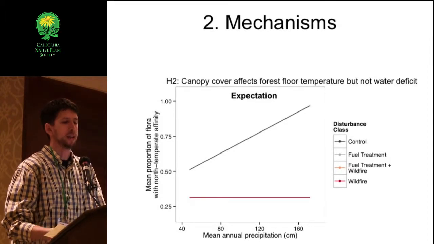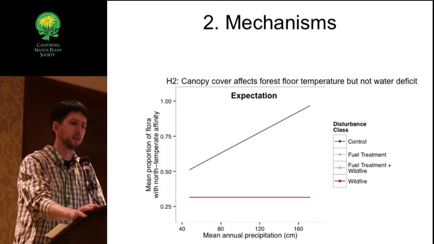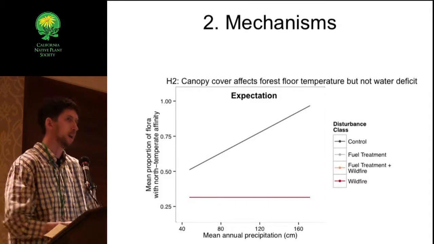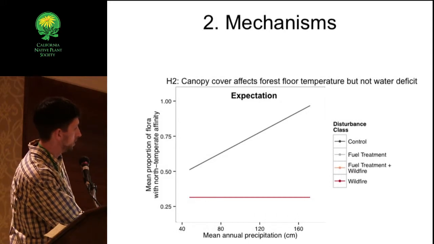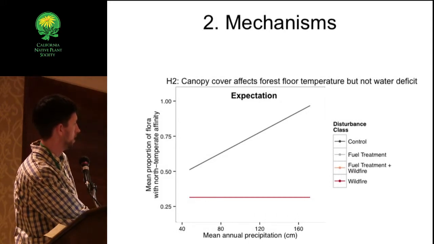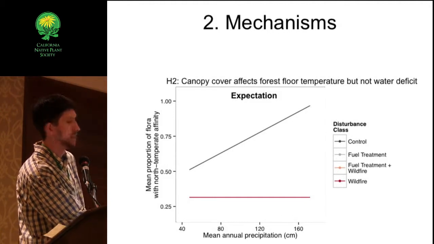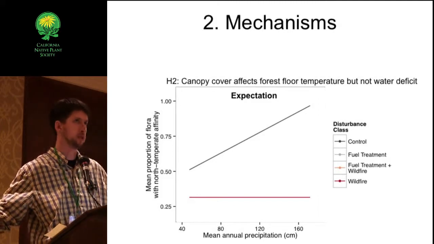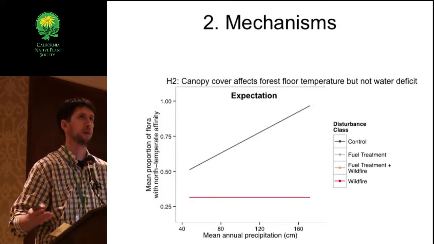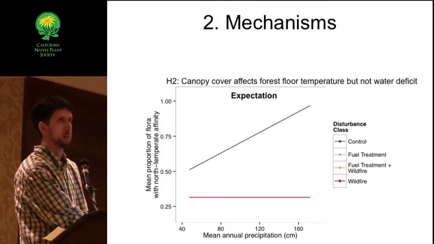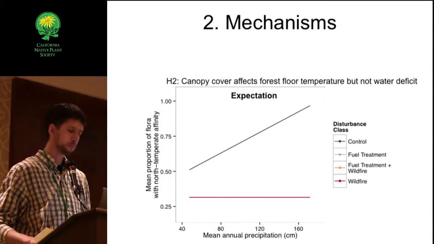We might also expect that canopy cover is driving the shift by affecting floor temperature, but not water deficit. In that case, in our undisturbed forest, we're increasing canopy cover as we get more productive, and so we might expect the north temperate flora to respond to that. But in this high severity disturbance class, canopy cover is universally low across the board, regardless of what we started out with. We have data to support this. And so you might expect that north temperate flora will be low across the board as well.